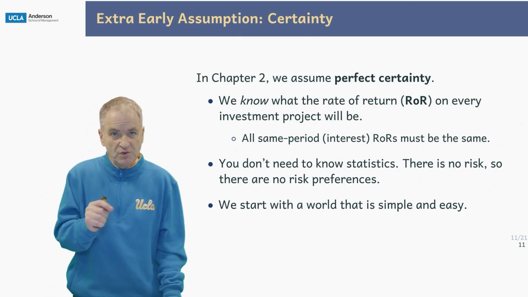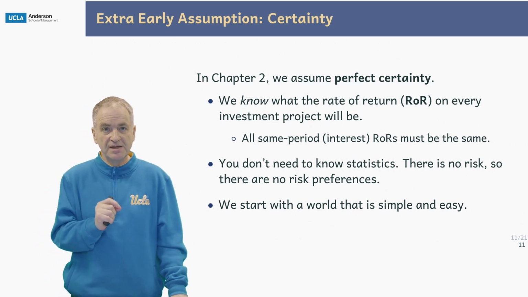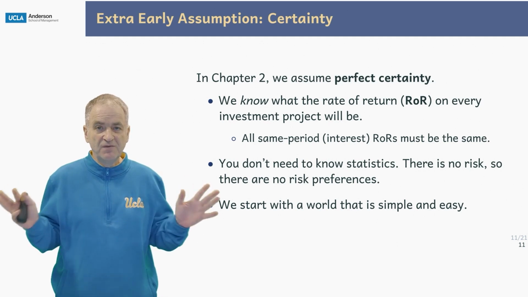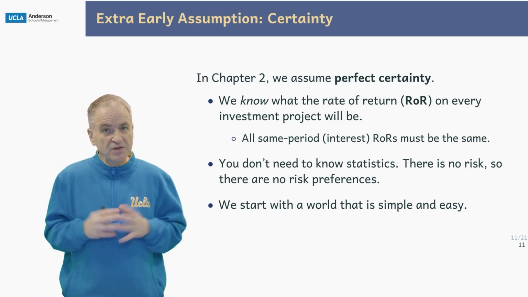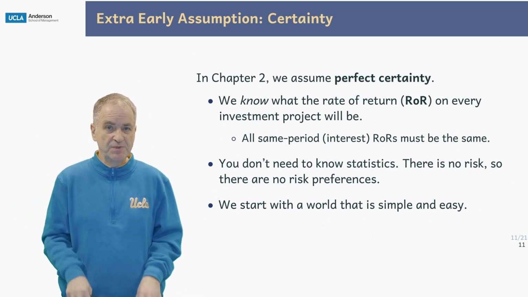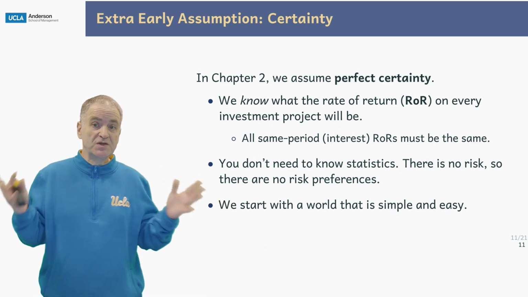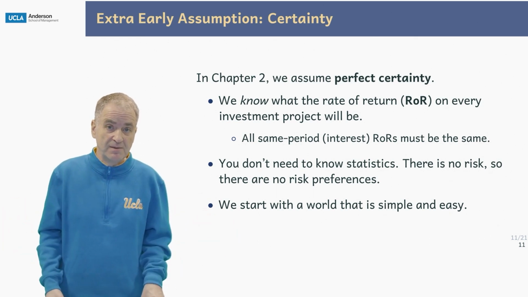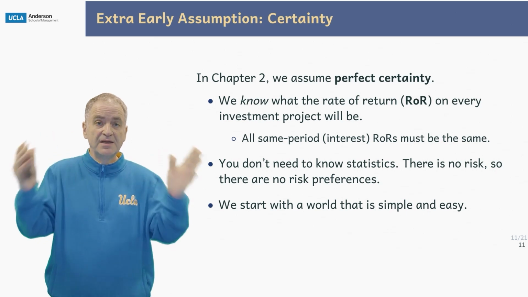Now, in chapter 2, our first chapter, we assume perfect certainty. That is, you and I both know what the rate of return is on every investment project. We also assume that the interest rates over any time horizon, over any term, must be the same. That makes life even easier. That means you don't even need to know statistics. There is no risk, so you don't need to worry about risk preferences either. So we start with a world that is truly simple and easy, and then generalize up.